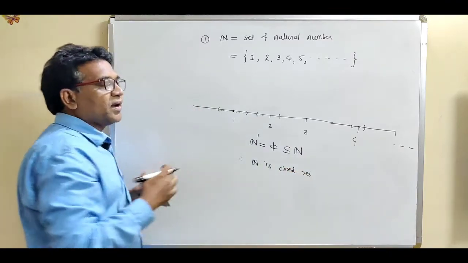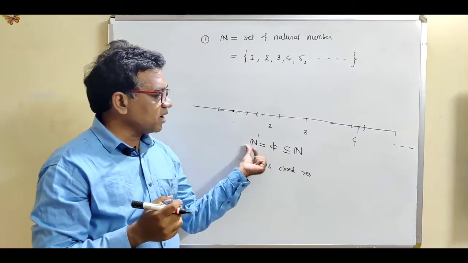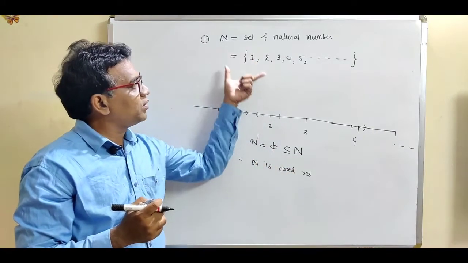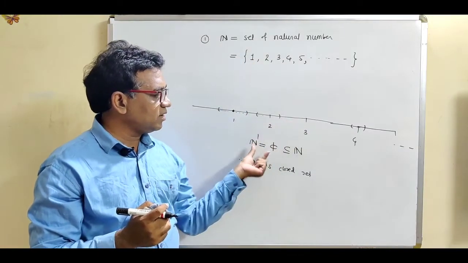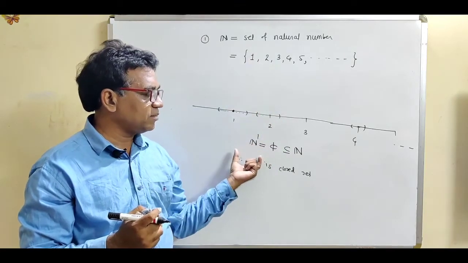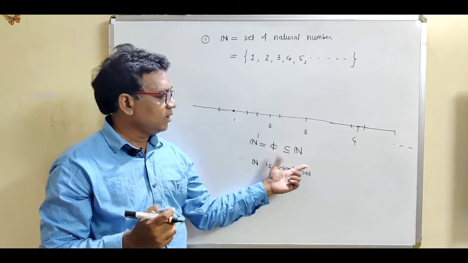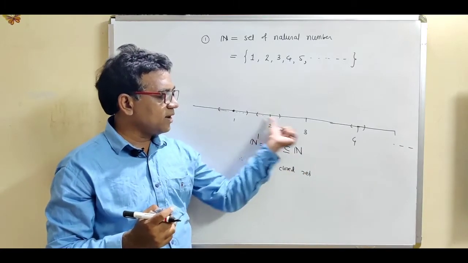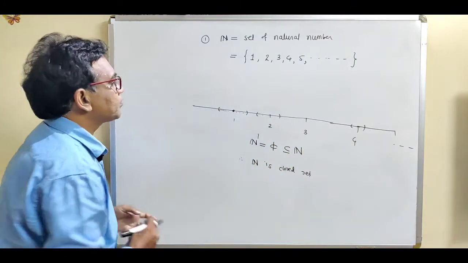So see how to show that N, the set of natural numbers, is a closed set. Closed set means it contains all its limit points. So first of all, we want to find out the limit points for the natural numbers. The limit points for the natural numbers are empty. There is no limit point for the set of natural numbers. Obviously this phi is a subset of natural numbers. So this set N contains all its limit points, and therefore N is called a closed set.